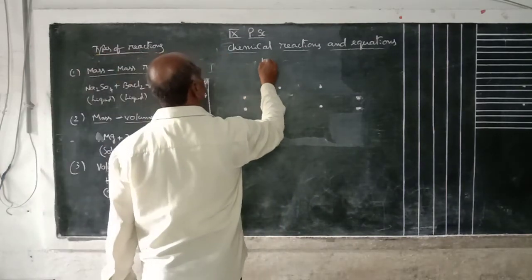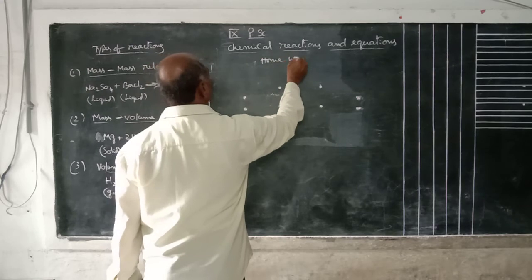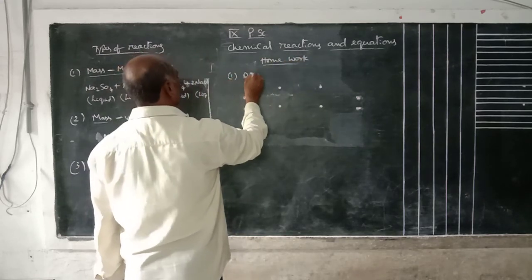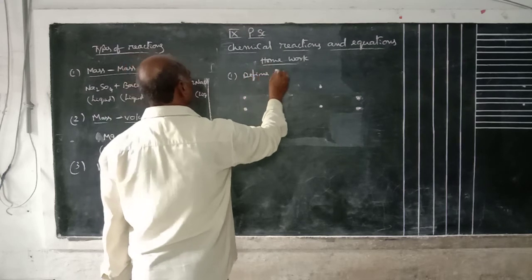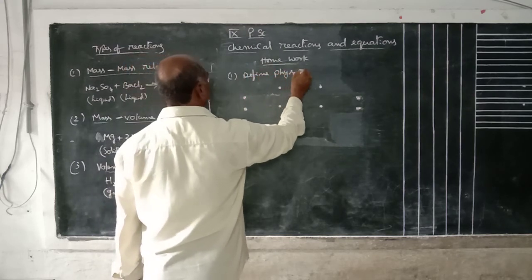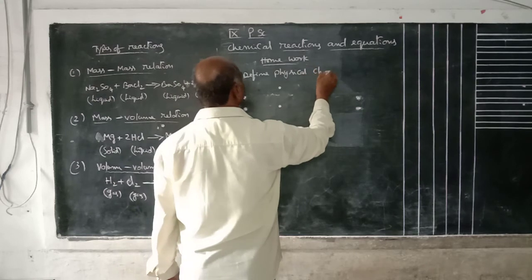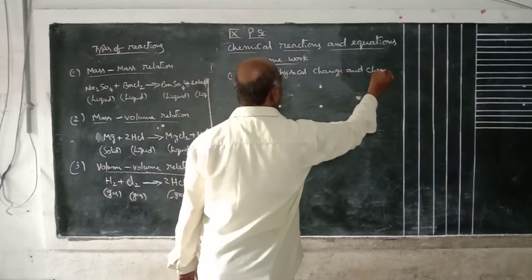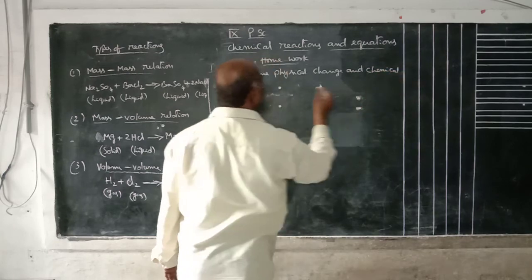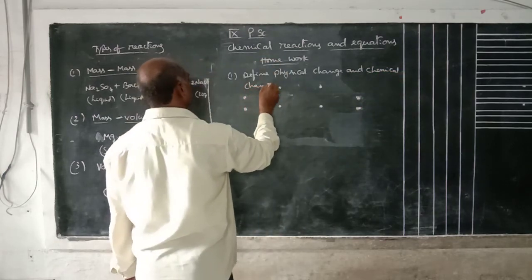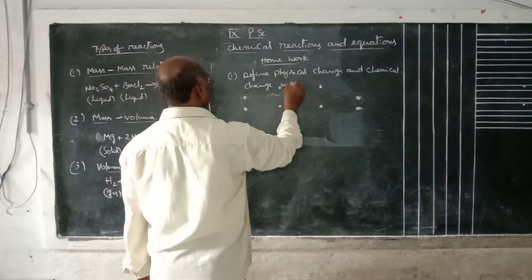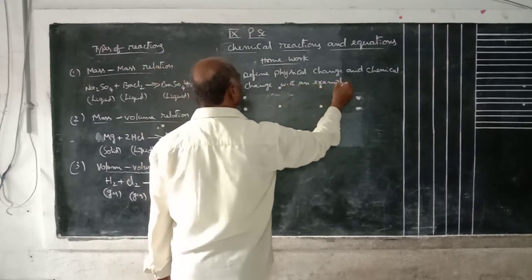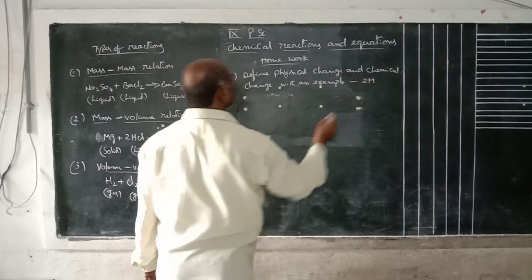First one is define physical change and chemical change with an example, 2 marks.